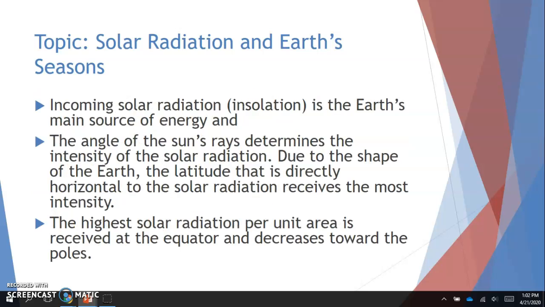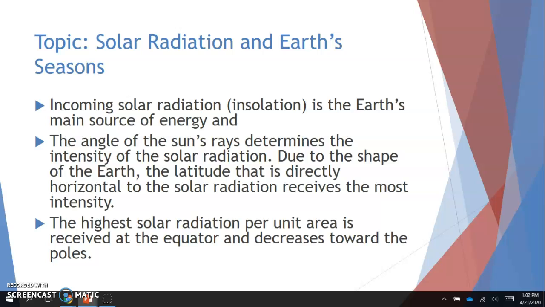So just to review, we can go ahead and do this really quickly. Solar radiation also affects Earth's seasons. The incoming solar radiation, which is called insolation, is the Earth's main source of energy, right? The angle of the sun's rays determines the intensity of the solar radiation. So we know that the equator gets the most solar radiation.